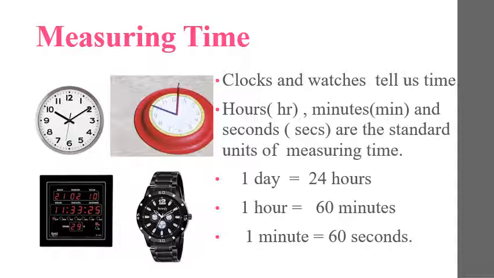And children, time is measured in hours, minutes and seconds. And these hours, minutes and seconds are the standard units of measuring time. You can see in the picture here, this is a clock, a wristwatch. Nowadays this digital watch is also there. In olden times, now what is this? This is the sundial. So in olden times, people used this sundial to know the time of the day. And this sundial is used by measuring the shadow of the sun.